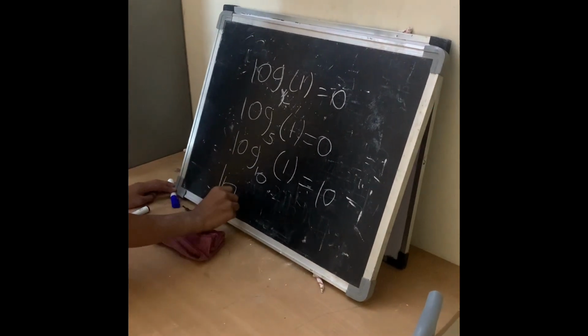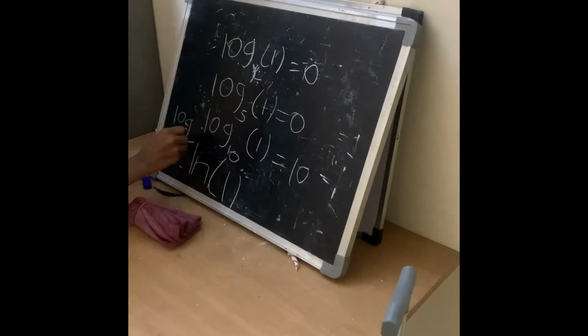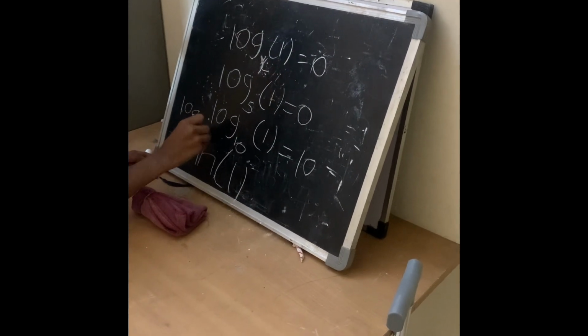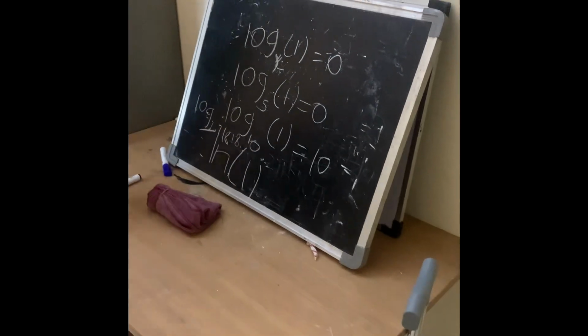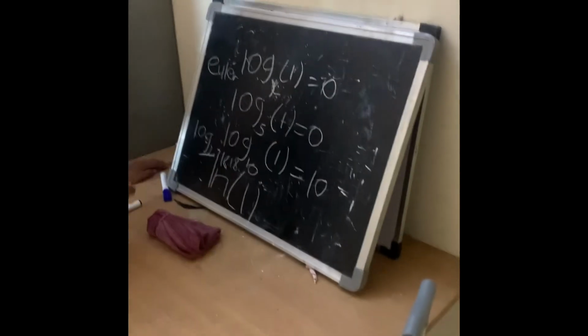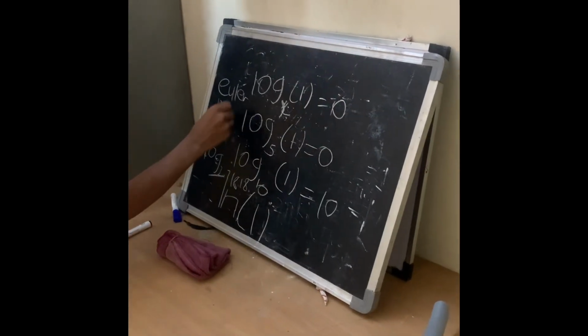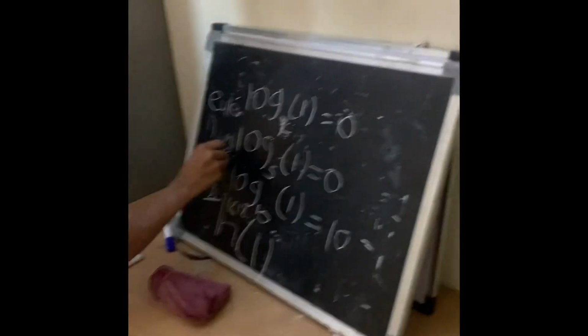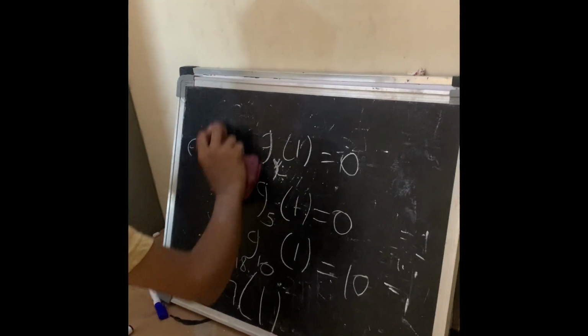And ln of 1: ln is nothing but the logarithm with the base of 2.71828, and so on. This is an irrational number, Euler's number. What does the n stand for? N stands for natural logarithm, with Euler's number as the base.